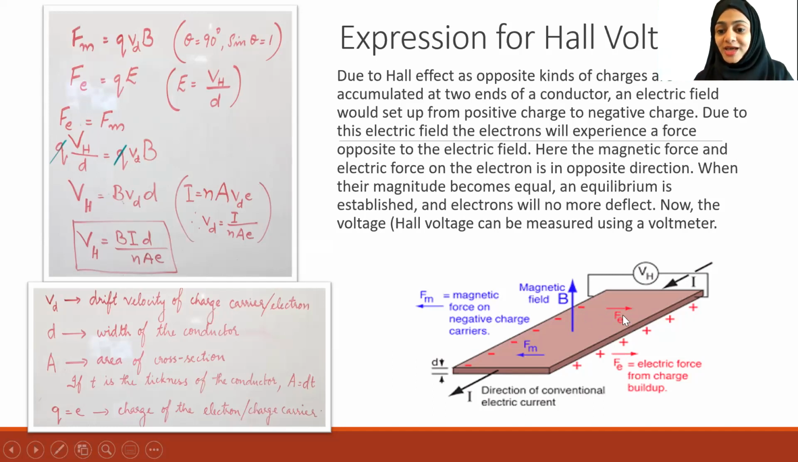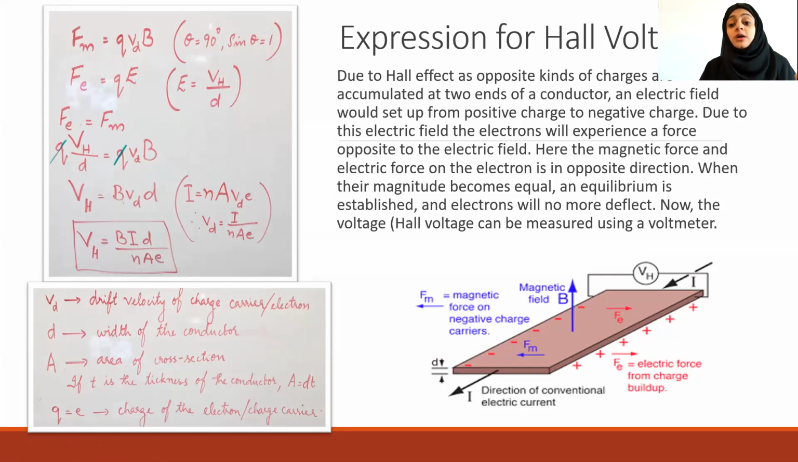So here you can see there is one force due to the magnetic field, Fm, the magnetic force. F is equal to QVB sine theta in one direction. Here it is towards the left. And there is another force experienced by the electrons, that is attraction towards the positive charge, or force against the electric field which was newly developed. So these two forces act upon an electron in opposite directions.